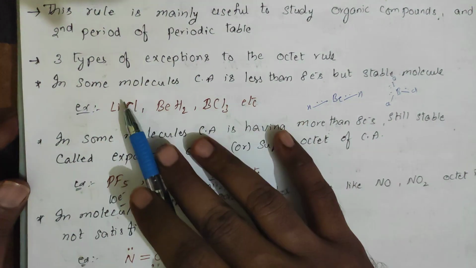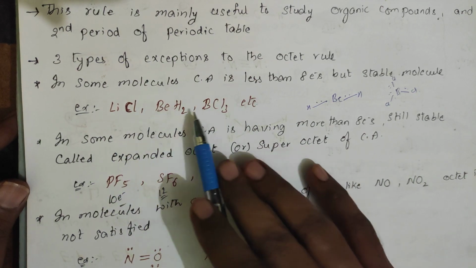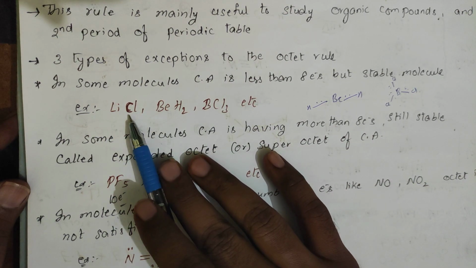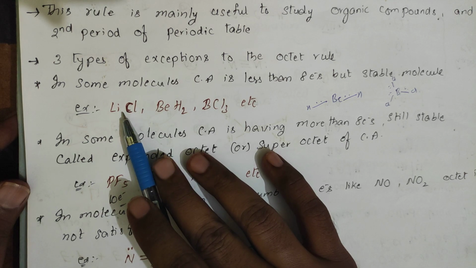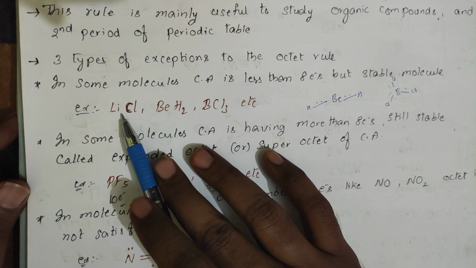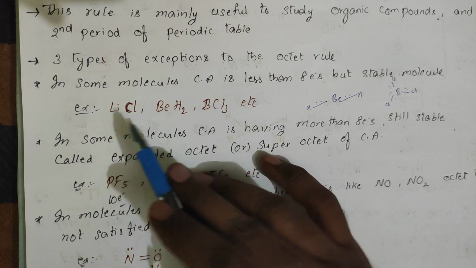The octet rule is not applicable for the second period elements like lithium, beryllium, boron. Take LiCl: the valence electrons, this one is having 1, this one is having 1. Chlorine will be having 8, but lithium will be having only 2. So lithium is not satisfied.